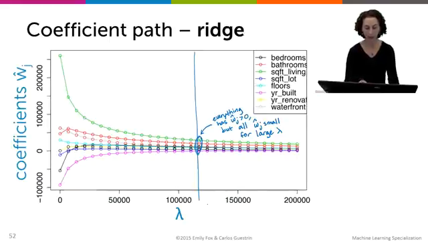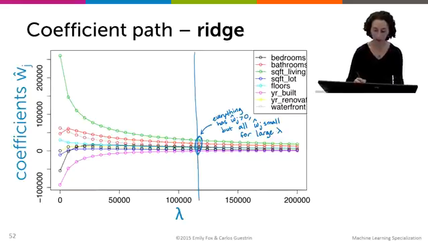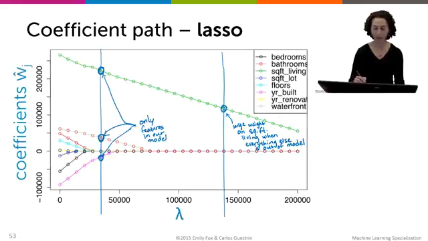But if I go back to my ridge regression solution, I see that I had a much smaller value on square feet living because I was distributing weights across many other features in the model. So the individual impact of square feet living wasn't as clear.